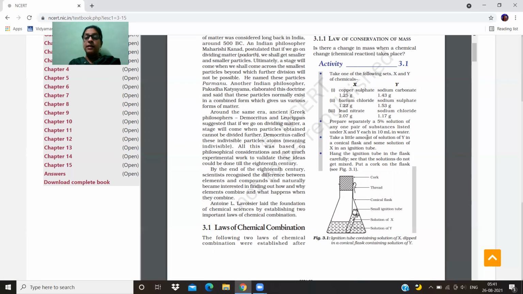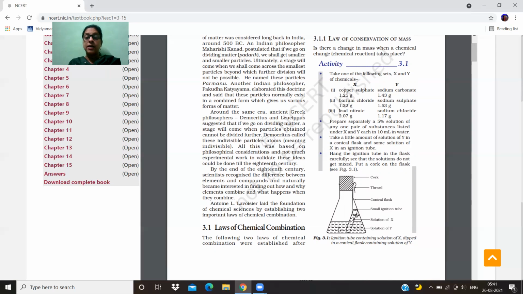Take X and Y each in 10 ml of water. Now, first of all, take a little amount of Y, which means sodium carbonate, and pour it in a conical flask. Then take some amount of copper sulfate solution in an ignition tube. There is a very small tube also, you can see here.